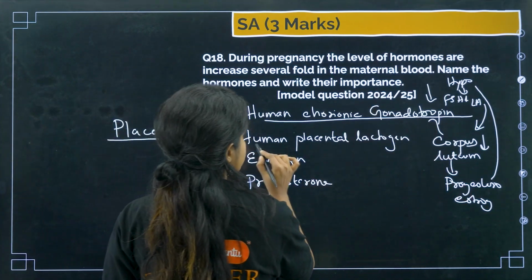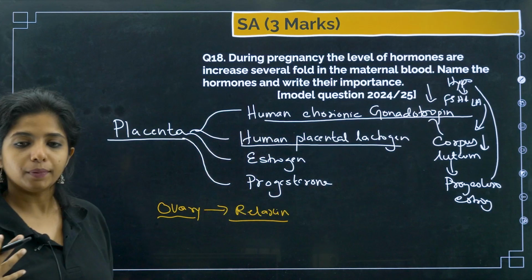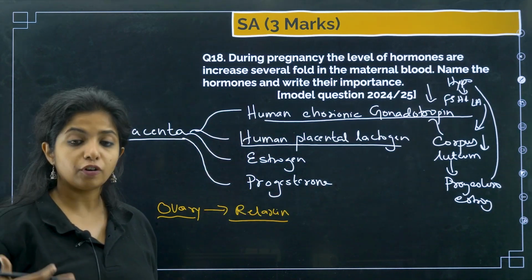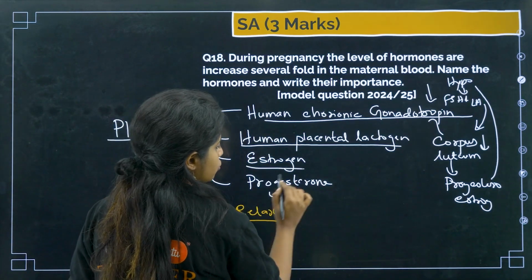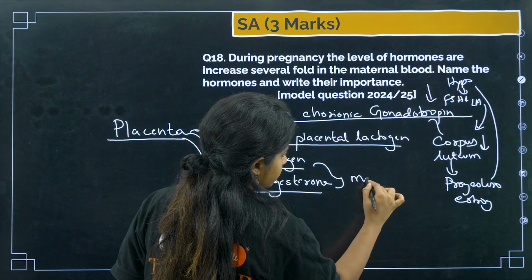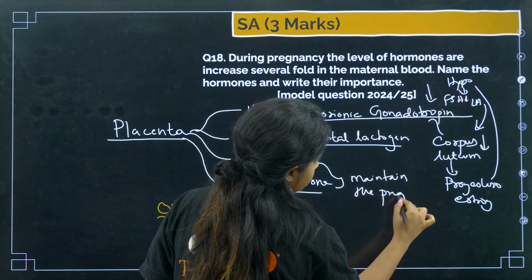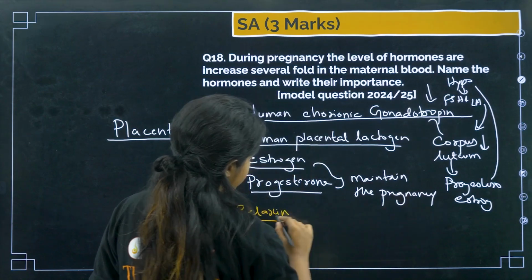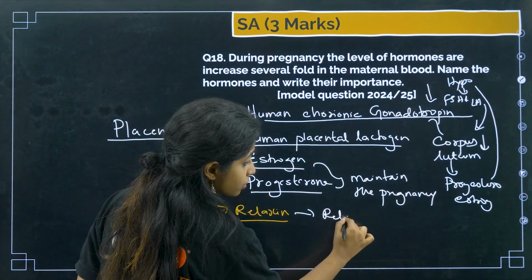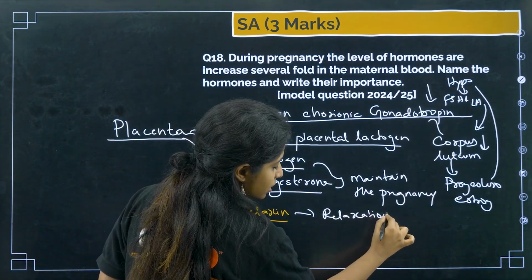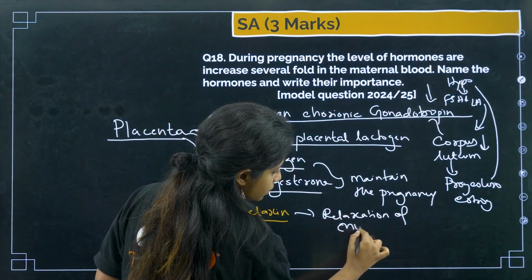Human placental lactogen is there for lactation, for providing the milky thing for the baby, for the formation of that. Estrogen and progesterone are to maintain the pregnancy. Relaxin helps in relaxation of cervical muscles, relaxation of the muscles of cervix.